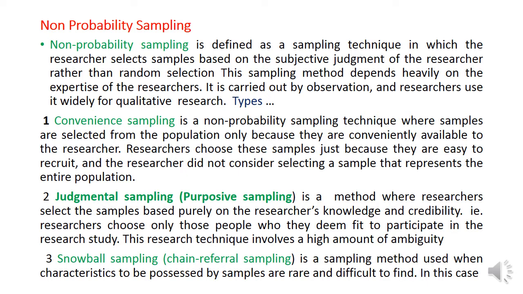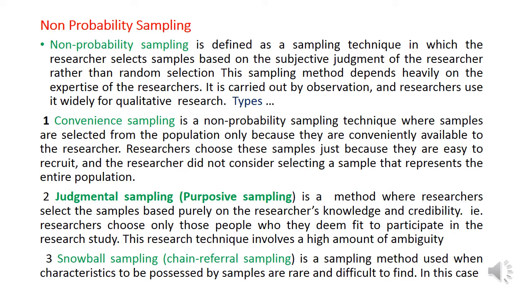Then judgmental sampling or purposive sampling. In this case, the samples are selected by the researcher based on his knowledge and credibility. Researchers select only those people or those samples whom they deem fit to participate in the research study. So the samples are selected based on the judgment of the researcher about a particular sample. So judgment sampling is focused on the researcher's judgment to select a particular sample.